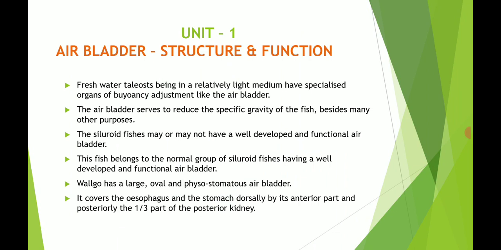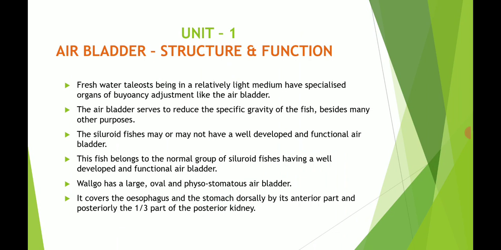Now, what is meant by the air bladder? The air bladder is a specialized organ present in fishes for particular special functions. Here are some points related to the air bladder.